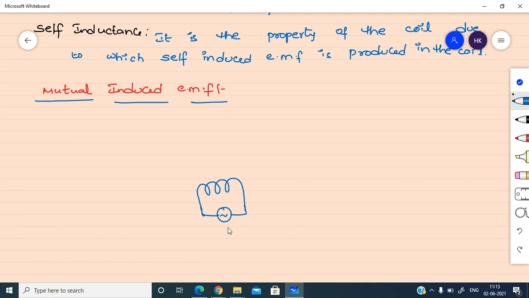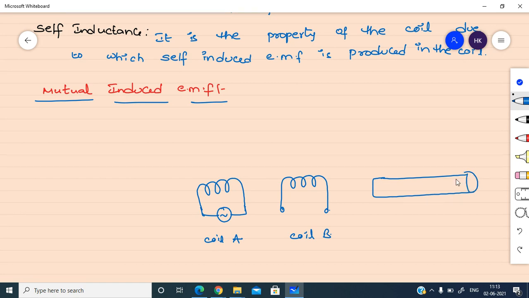Assume this is coil A and this is coil B. These two are adjacent to each other, or wound on the same core or a solenoid. If you take a solenoid, on the same solenoid we will wind these two coils. But we will give supply to one of the coils and we are not giving any supply to the second coil.